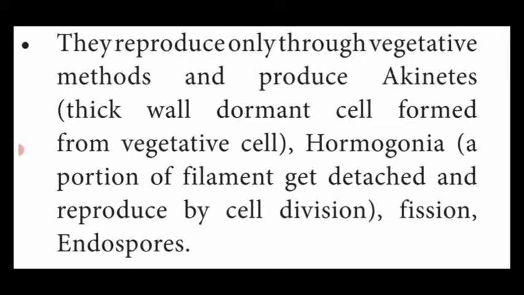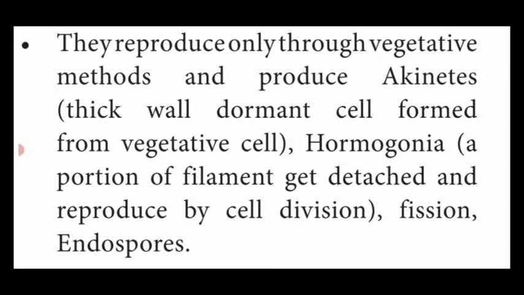That means the entire plant body, the bacterial body or blue-green algae body, shrinks and produces an outer thick wall and takes some resting period. That is said to be dormant. Dear students, hereafter we are going to see the word dormant, which means resting period.